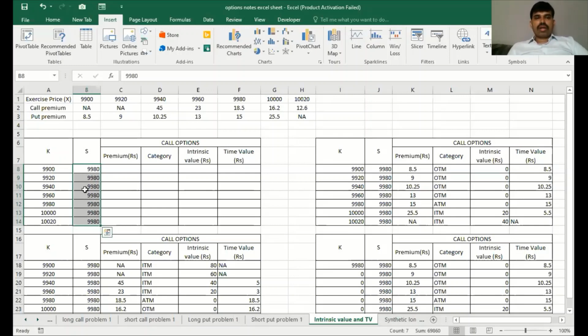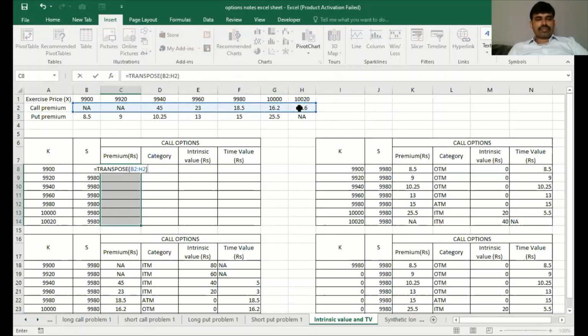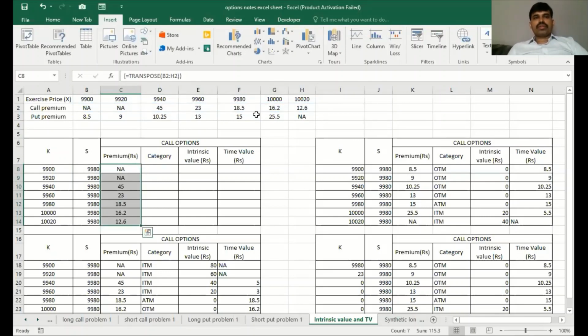Once I have 9980, I need to find the premium. The premium values are all here. Instead of copying these values one at a time, I can use a function called transpose. If I go for transpose and select all these values, then press Control Shift Enter, since it is an array, all these values are copied exactly.